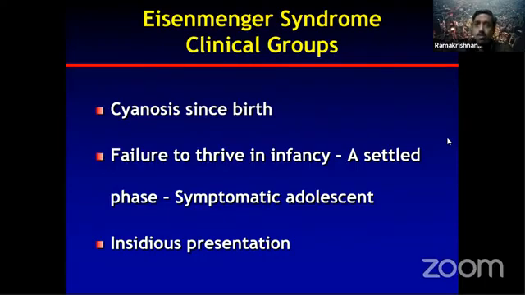So this second group is very common, but the third group is also equally common, around 30% of patients come with an insidious presentation. That means there are no increased Qp signs. So how do you explain that? Why should a large VSD remain asymptomatic in that particular patient? One explanation could be something called persistent pulmonary fetal circulation. That means their PVR has never regressed because of the large VSD. Their PVR never regressed. They remained with a high PVR. So within a few months, there is never an increased flow situation in them.